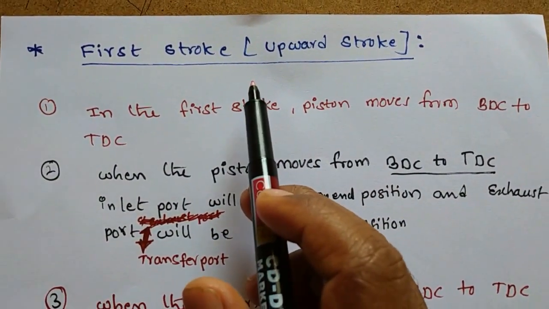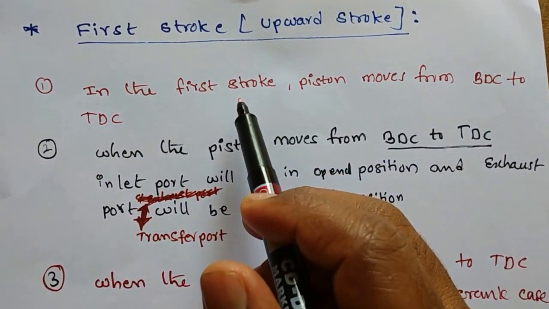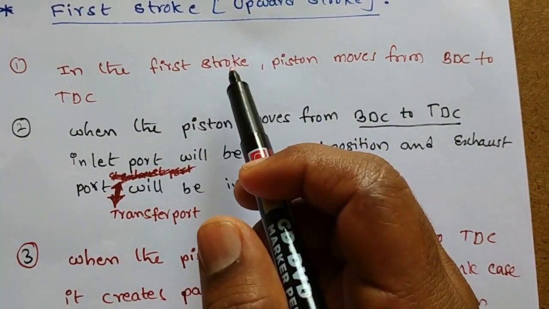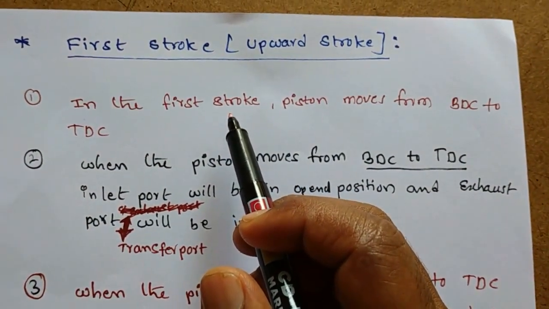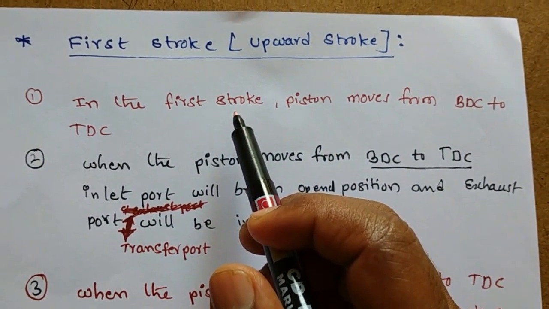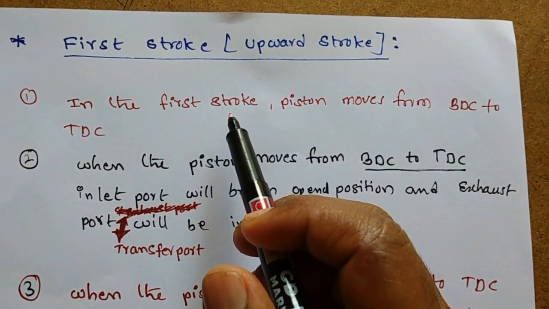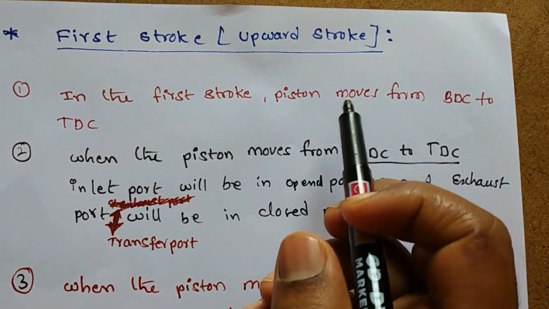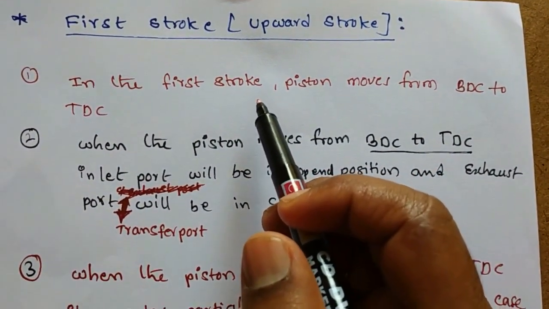This is the first stroke, or upward stroke. In the first stroke, the piston moves from BDC to TDC. Before the engine starts, the piston will be at the BDC position.